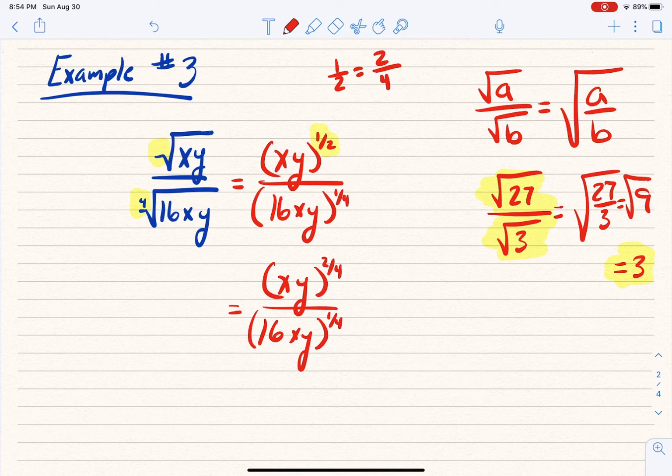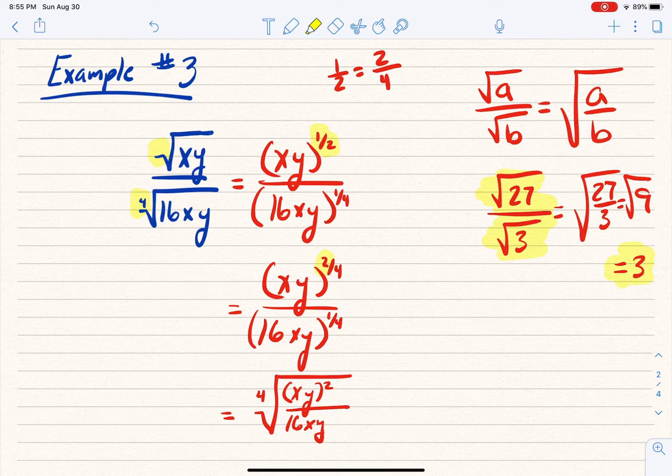And what would that mean? Well, they both are being raised to something fourths, which means that ultimately it's a radical. That would be the same as the 4th root of xy squared, because we have to deal with this 2, over 16xy.